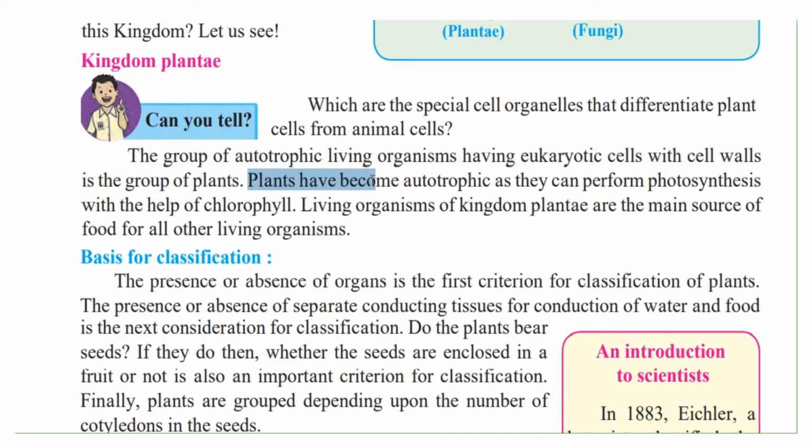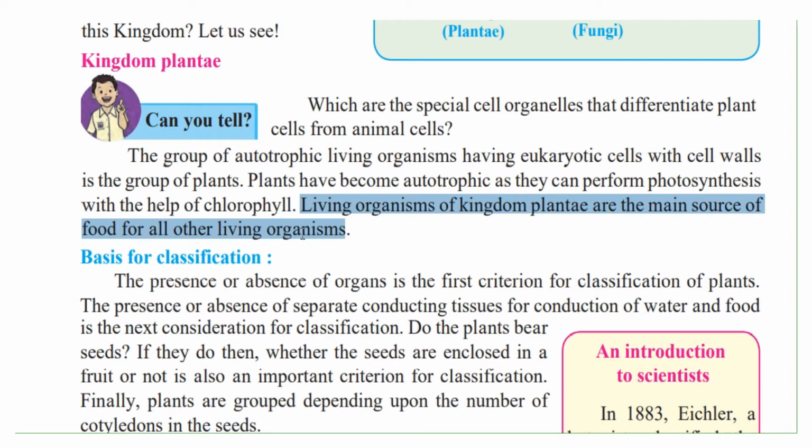Now, plants have become autotrophic as they can perform photosynthesis with the help of chlorophyll. So why can plants produce their own food? Because they have chlorophyll. Now, what is chlorophyll? Chlorophyll is the green substance that is present in the plants which helps it to produce its own food with the help of photosynthesis. Living organisms of kingdom Plantae are the main source of food for all living organisms. That is, all living organisms depend on kingdom Plantae for their food source.